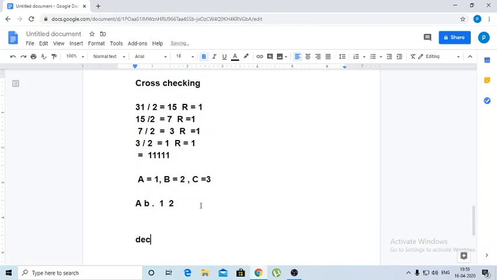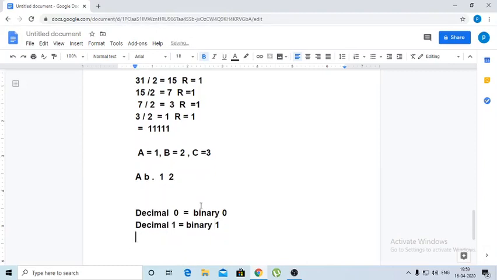So I'll write decimal 0 equals binary 0. Also decimal 1 equals binary 1.